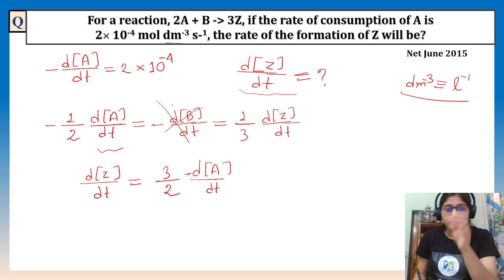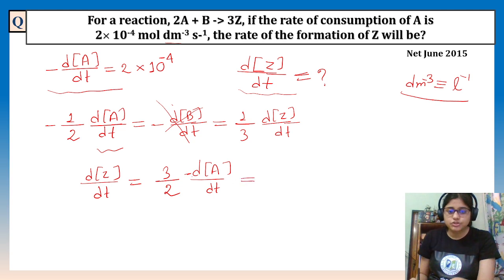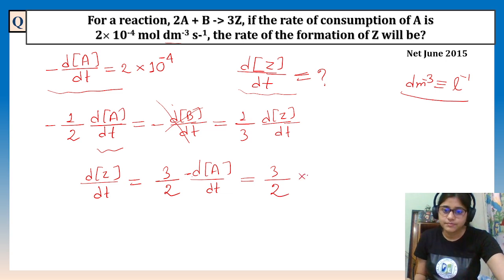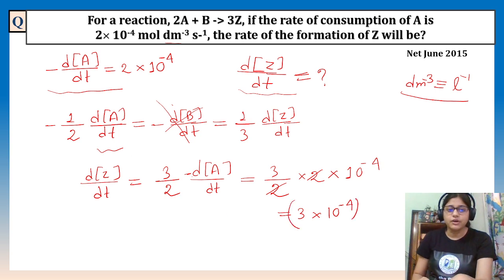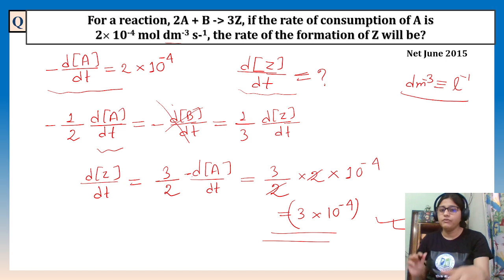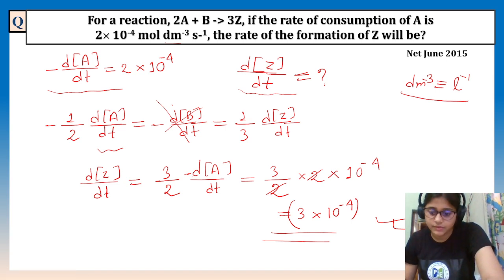This is given, so it equals 3 by 2 into 2 into 10 to the power minus 4. I'm putting this value only. The 2 will be cut down, and 3 into 10 to the power minus 4 will be the answer for the rate of formation of Z. Clear? I hope you understood it now.